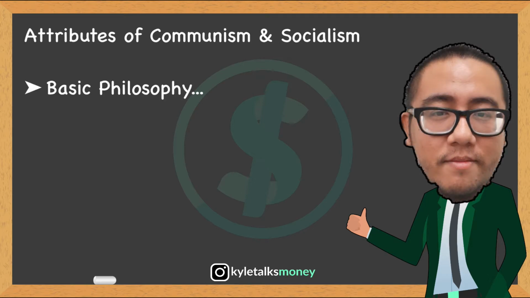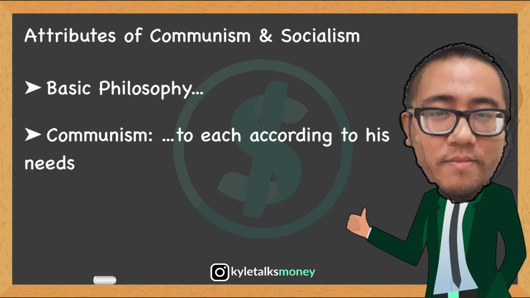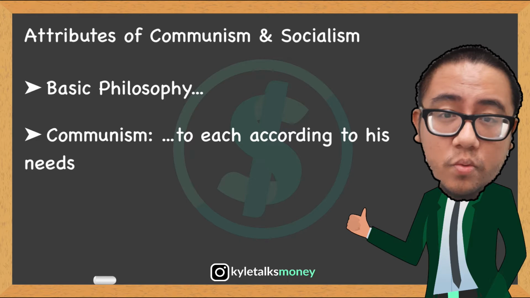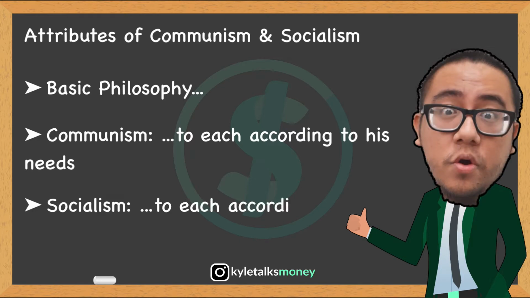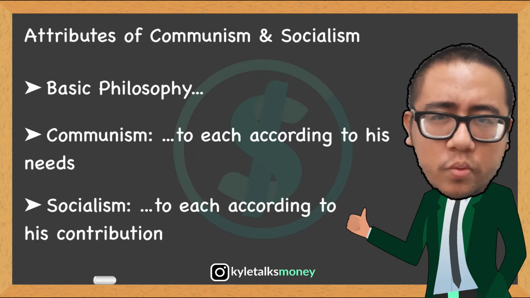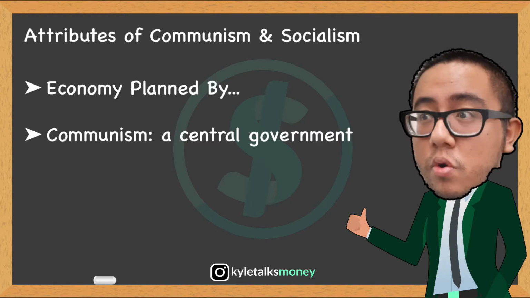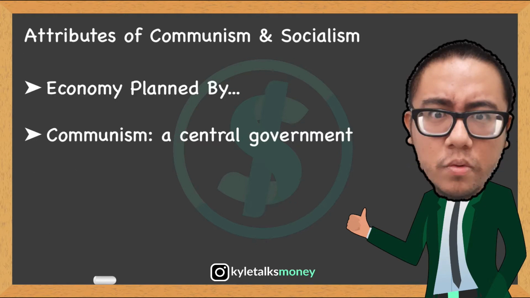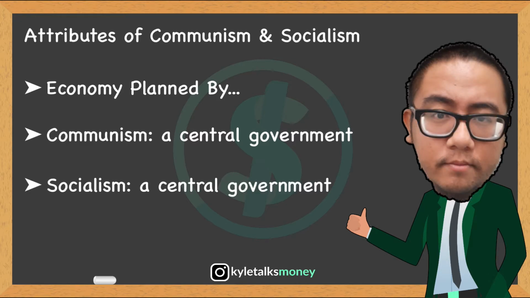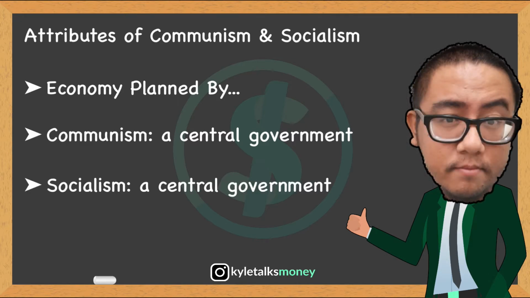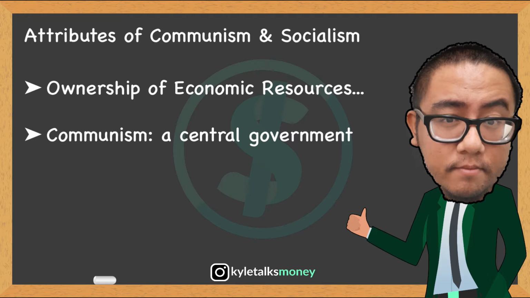How about basic philosophy? In communism, from each according to his ability to each according to his needs. In socialism, from each according to his ability to each according to his contribution. In communism, the economy is planned by the central government. In socialism, the economy is planned by the central government. Same thing. So who owns the economic resources?